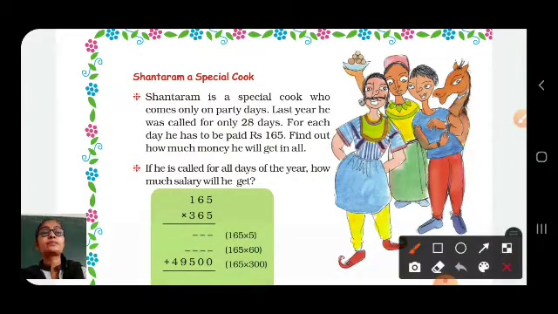Shantaram, a special cook. Shantaram is a special cook who comes only on party days. Last year he was called for only 28 days. For each day, he has to be paid rupees 165. Find out how much money he will get in all.